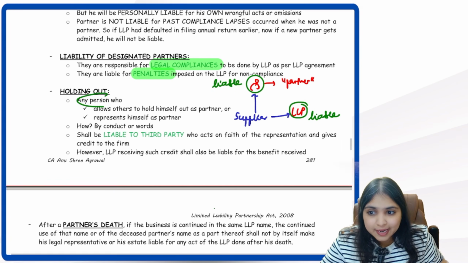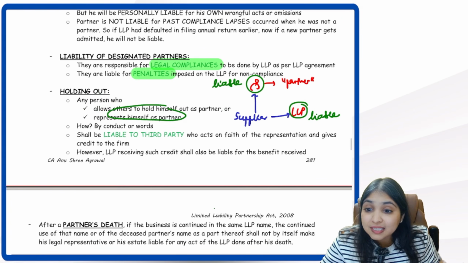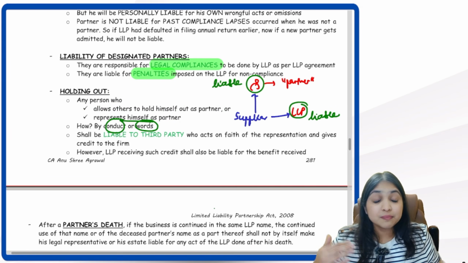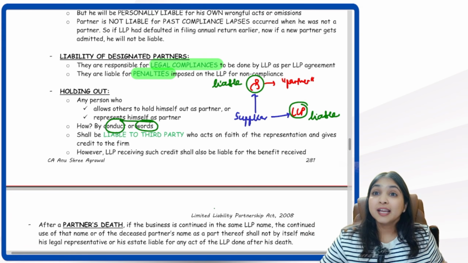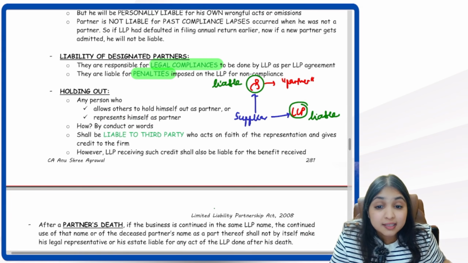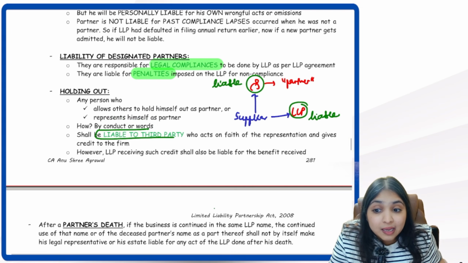Simple, guys. Any person, Red, who allows others to hold him out as a partner or represents himself as a partner by his conduct or his words, this is what has happened. Red, a person, has made others believe he is a partner. He is representing himself as a partner through his conduct or his words. This person, Mr. Red, will be liable to a third party.